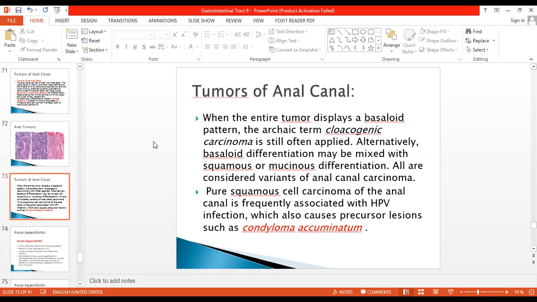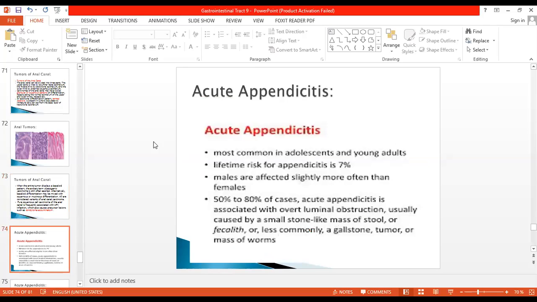HPV, human papilloma virus. All of you know that this causes carcinoma of the cervix of the female genital tract because it is a squamous cell carcinoma. So squamous cell carcinoma in the anal canal can be related to HPV infection. The precursor lesion for HPV infection is known as condyloma acuminatum. These are the viral warts, which I think you have already done.